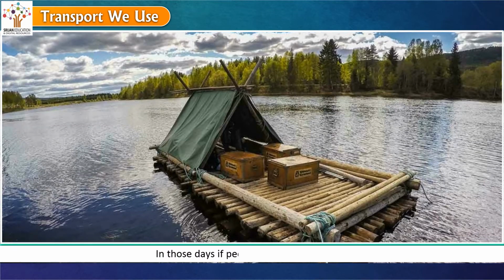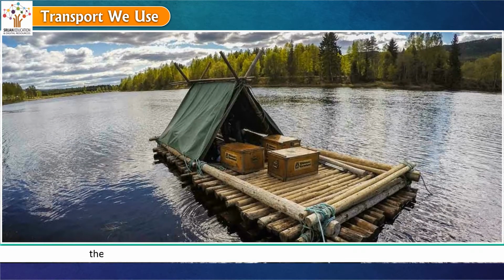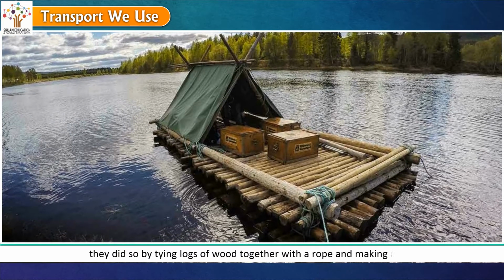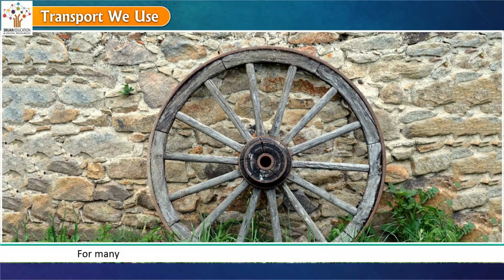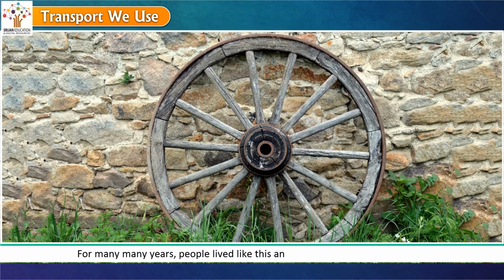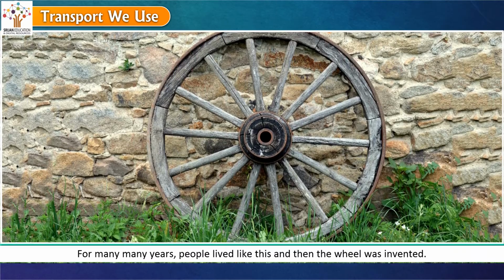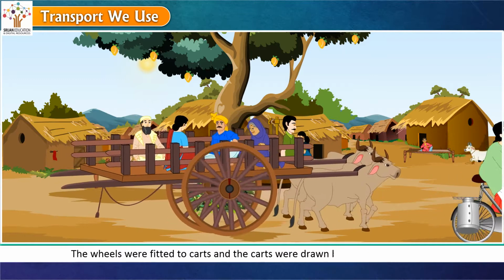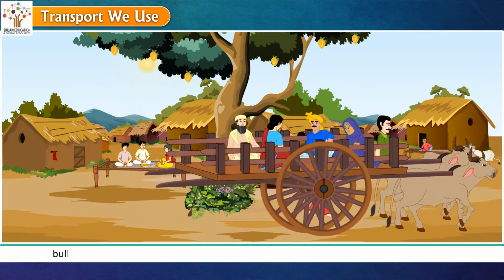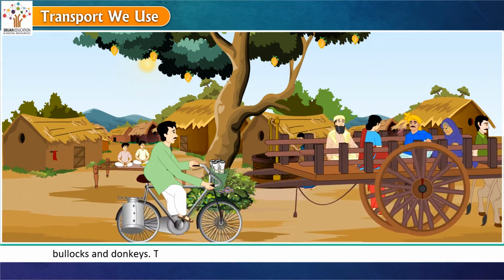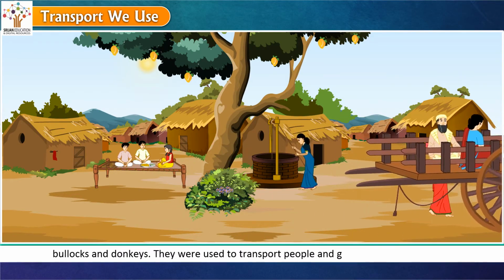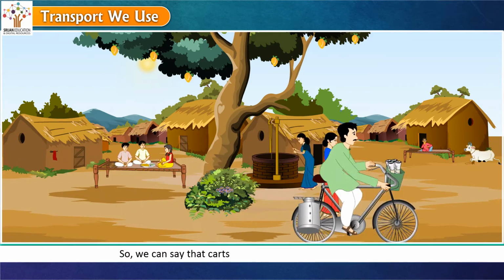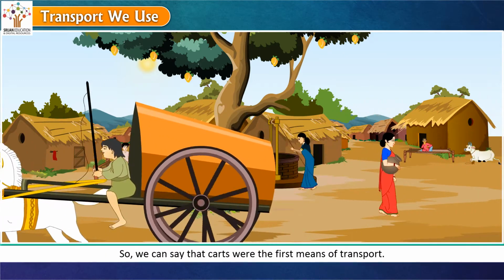In those days, if people had to cross a river, they did so by tying logs of wood together with a rope and making a raft. For many, many years, people lived like this, and then the wheel was invented. The wheels were fitted to carts, and the carts were drawn by animals like horses, bullocks, and donkeys. They were used to transport people and goods to different places. So we can say that carts were the first means of transport.